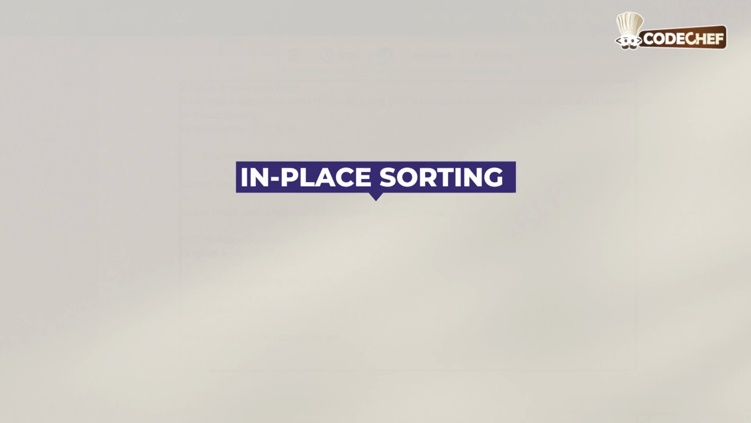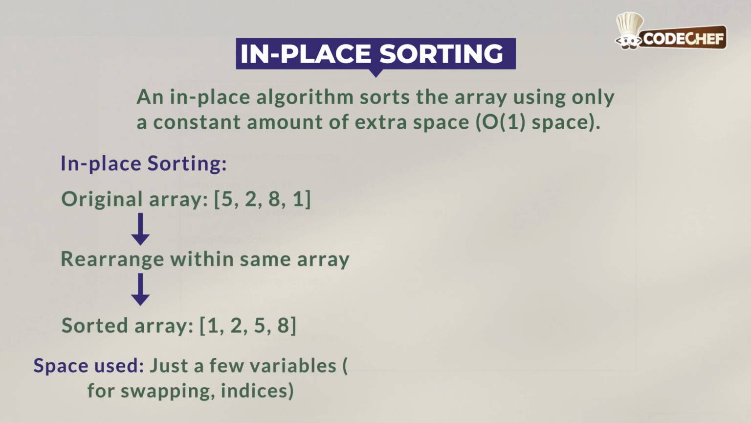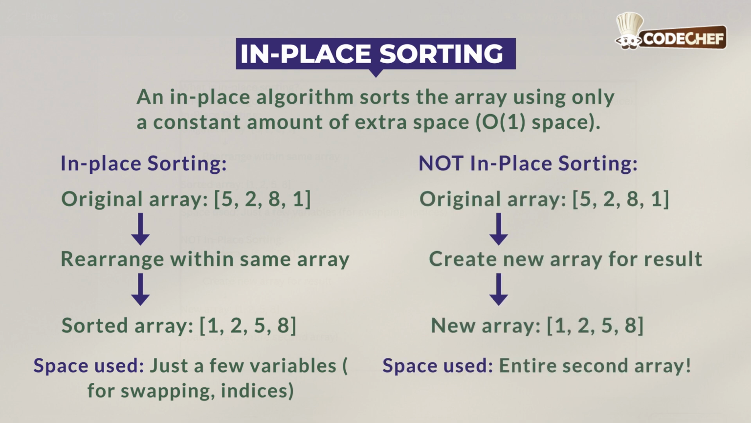In-place sorting. An in-place algorithm sorts the array using only a constant amount of extra space, big O of 1 space. So here you can see an original array. Here it is arranged within the same array. So this is just swapped between each other and it is rearranged. This is the same array. So the space used is just a few variables.